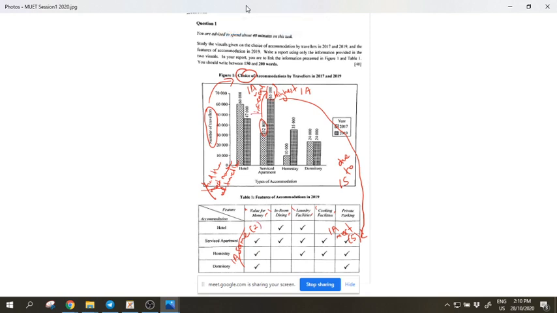Then you can do some comparison. Although hotel had more than dormitory. Then you get another analysis here because of the word more. Then of course, don't forget, if you write more and you don't give the data, you will get nothing. So more, you show 47 compared to 24,000. All right. And then if you show some more analysis here, then you say same. All right. Then you get another analysis here. So every trend word that you put in together with the data, you will get one analysis.